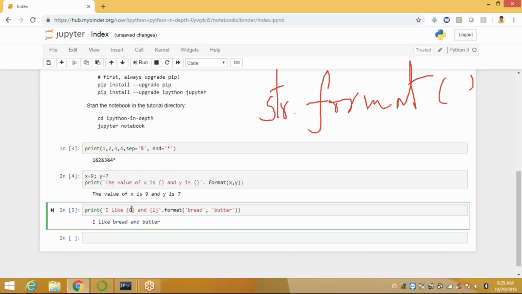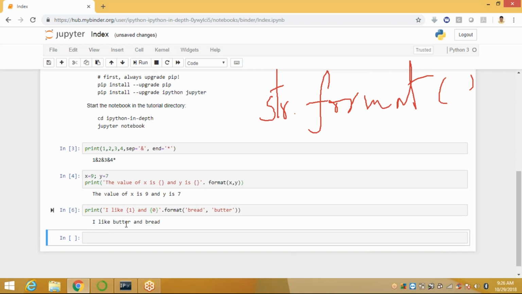Automatically it displays I like 0. What is at index 0 in our format method? Bread. I like bread. Index 1 is butter. So I like bread and butter. Suppose I change it so that instead of 0 I'm taking 1 here, and instead of 1 I'm taking 0 here. What will happen? Where is index 1 in our format method? Butter. So I like butter, and index 0 is bread. Earlier we had I like bread and butter. Now it displays I like butter and bread. Run it: I like butter and bread.